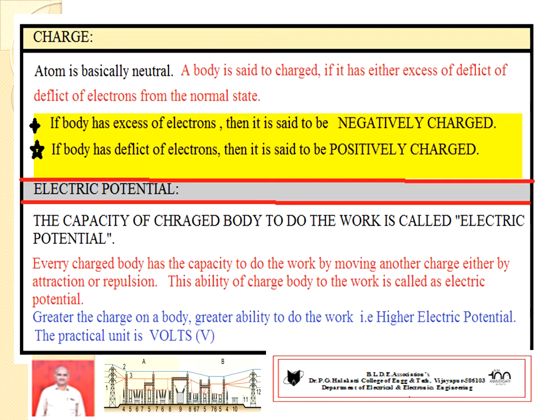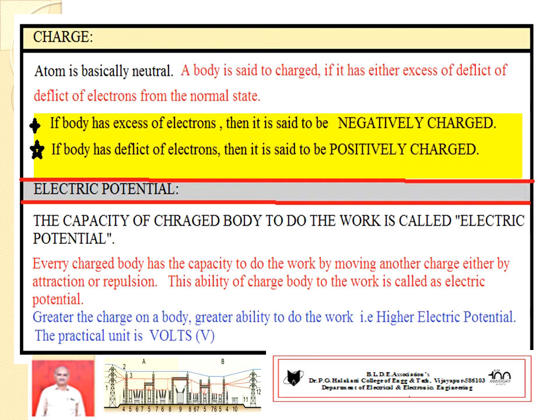Basically electrically neutral, a body is said to be charged if it has either an excess or a deficiency of electrons. If a body has an excess of electrons, it is said to be negatively charged. If a body has a deficiency of electrons, it is said to be positively charged.